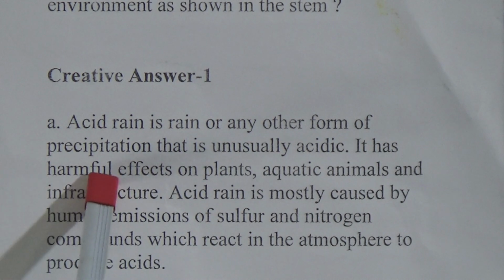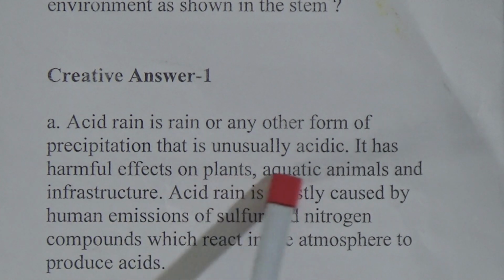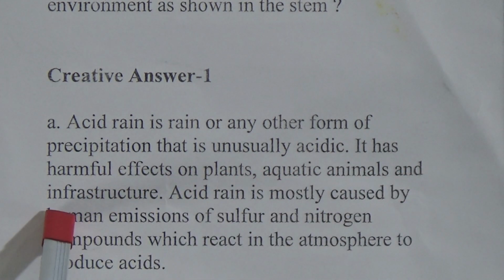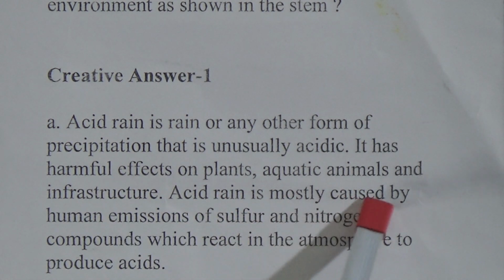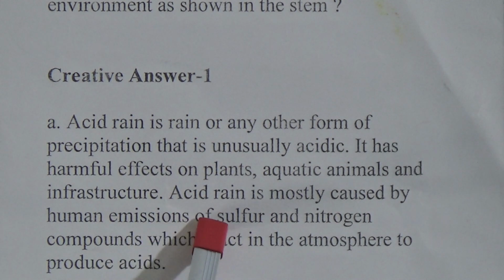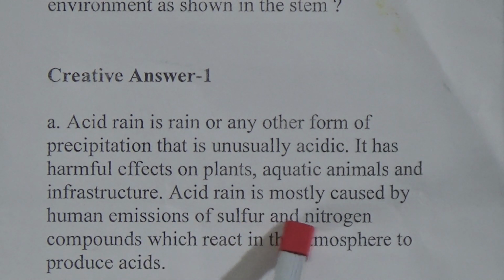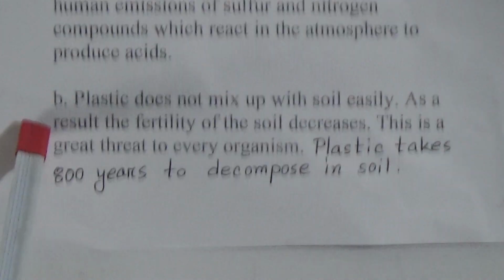It has harmful effects on plants, aquatic animals and infrastructure. Acid rain is mostly caused by human emissions of sulfur and nitrogen compounds which react in the atmosphere to produce acids.